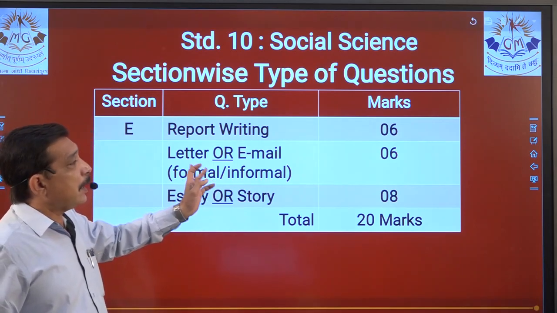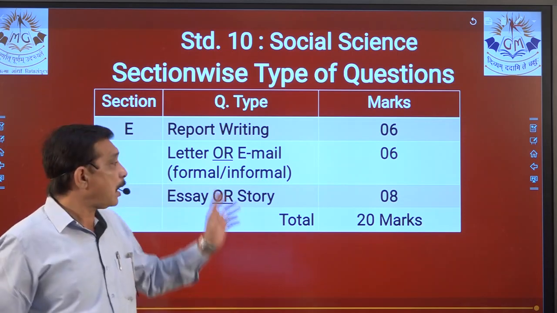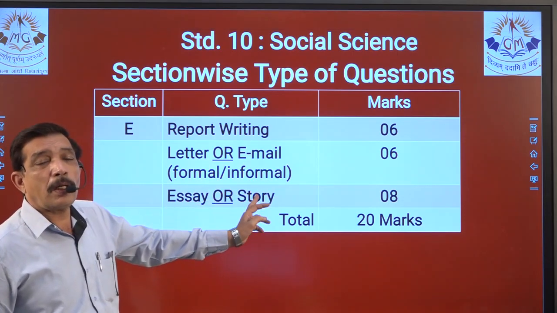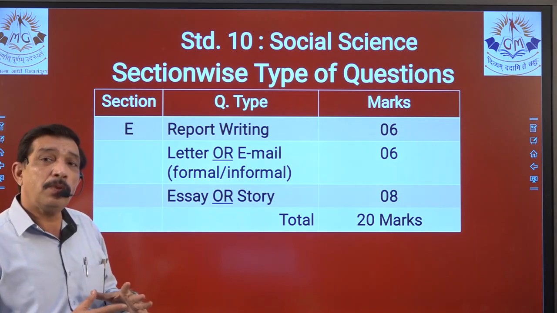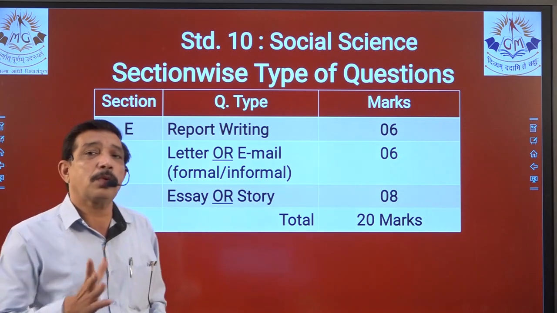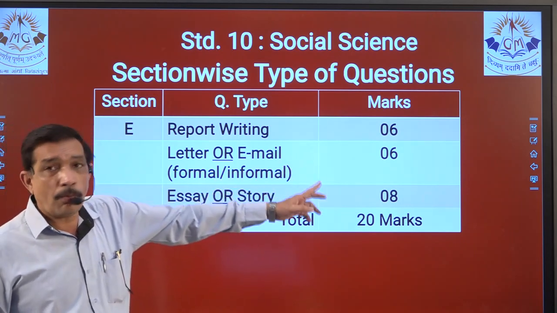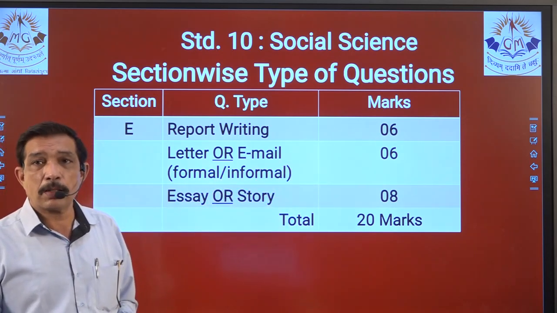Next question, letter or email. Now that can be a formal letter or an informal letter, a formal email or an informal email. We have learnt all the four things in quite a good way, so there should be no problem to score maximum marks out of 6.